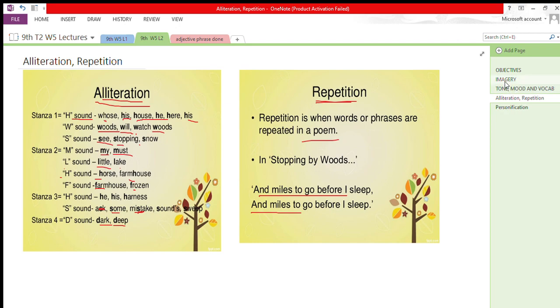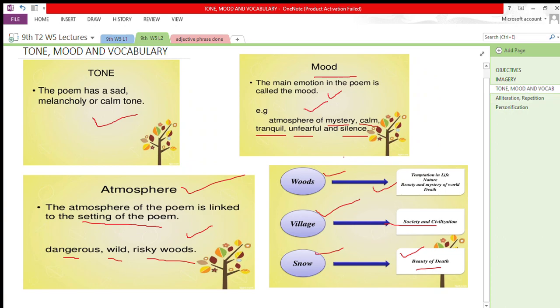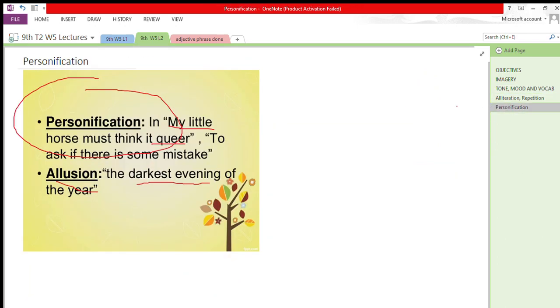So this is all about imagery, tone, mood, and vocabulary. Also, I have explained the hidden meanings and the apparent meaning: woods, village, and snow, and how the poet uses personification, how he personifies his horse in the poem. Hopefully you would have understood.